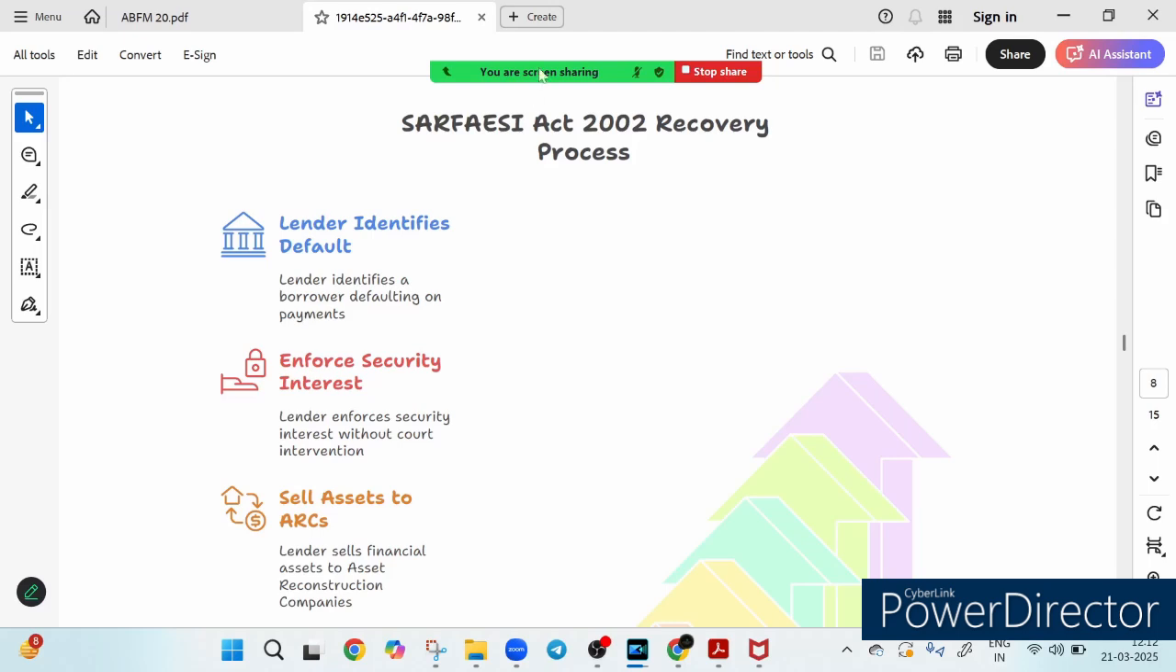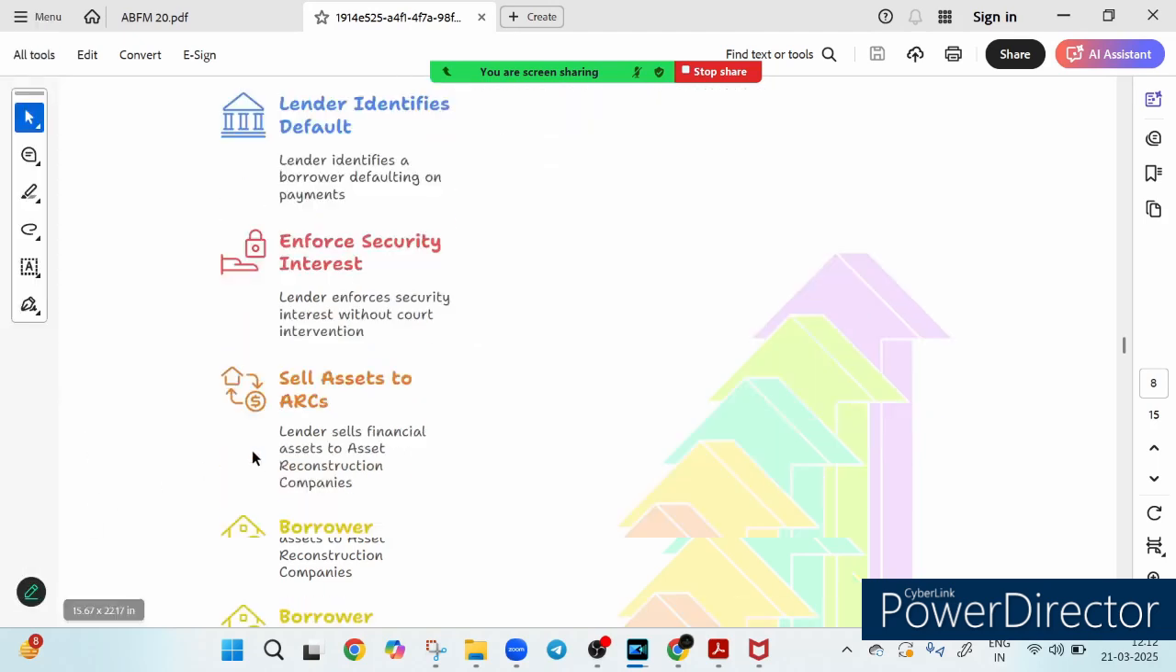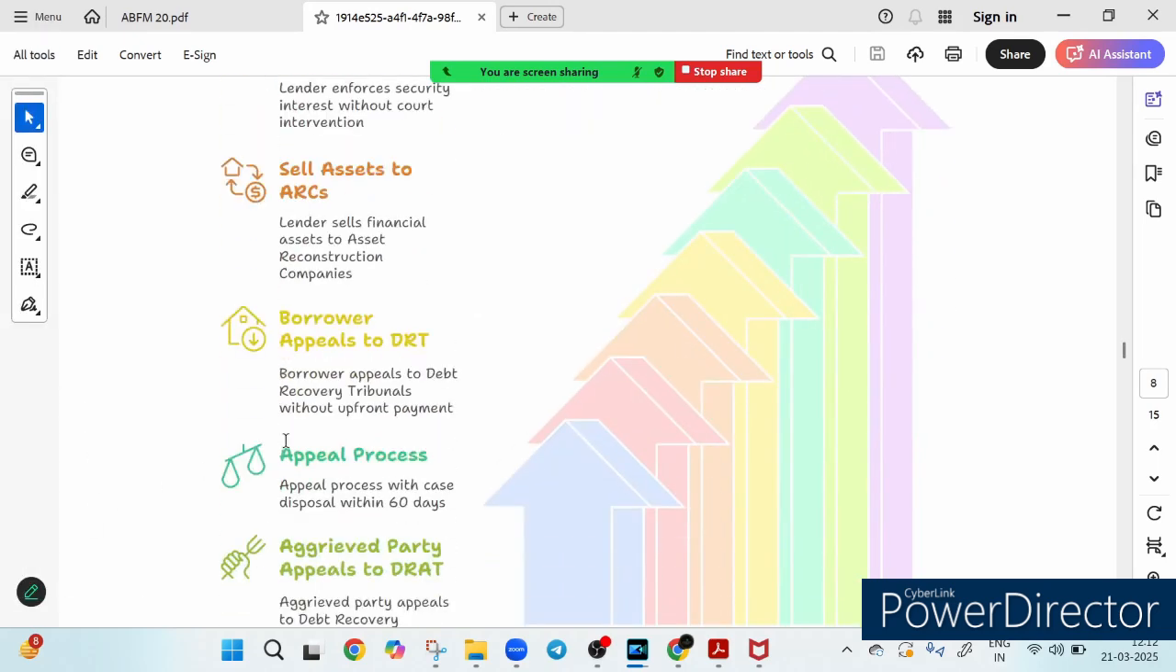The first step is that the lender identifies the default, which means when a borrower fails to repay, the lender marks the account as default. Then they enforce the security interest. Unlike a regular legal battle, the bank can seize assets without court intervention. This is called enforcing the security interest. Then they sell the asset to an ARC, asset reconstruction company. To recover their money, the bank can sell the asset to an ARC, which is a smart way to manage bad loans.